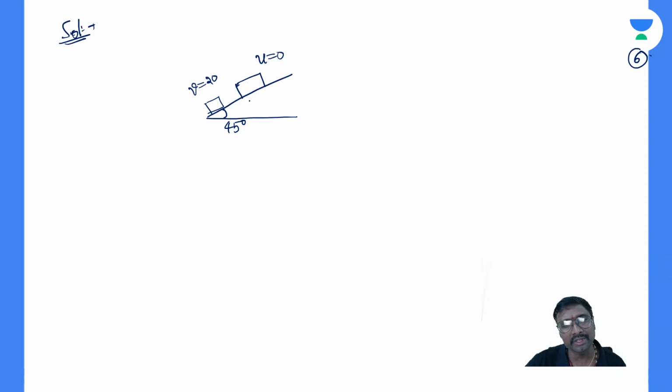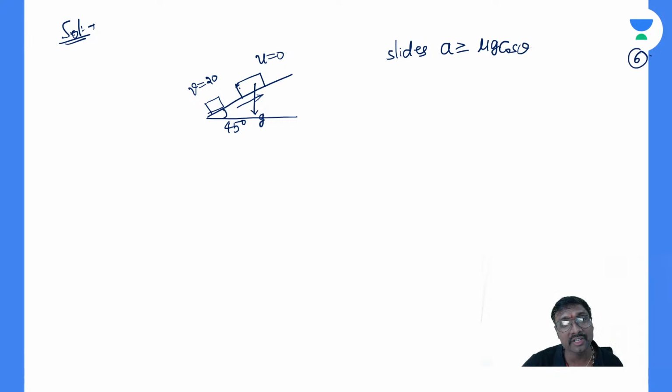And what can you say? The acceleration will be equal to the retardation. If it slides, the acceleration should be greater than or equal to the retardation. What is the retardation? Mu into g, or mu into g cos theta, yes, mu into g cos theta, because g acts in the downward direction.